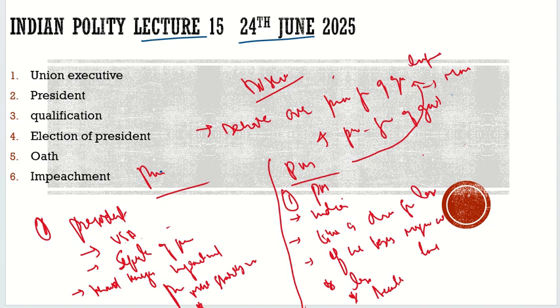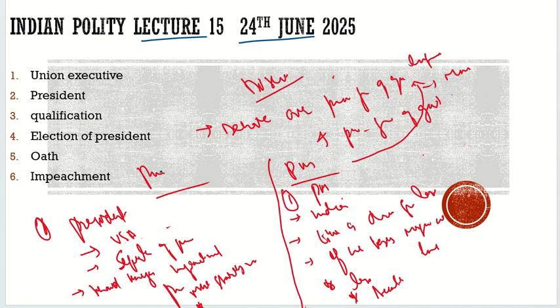He is more accountable. We can ask him any question, such as why this policy is there. Because of this accountability and our exposure to the prime ministerial form of government, we chose to have the prime ministerial form of government. So this is the difference, and that's why we chose it.